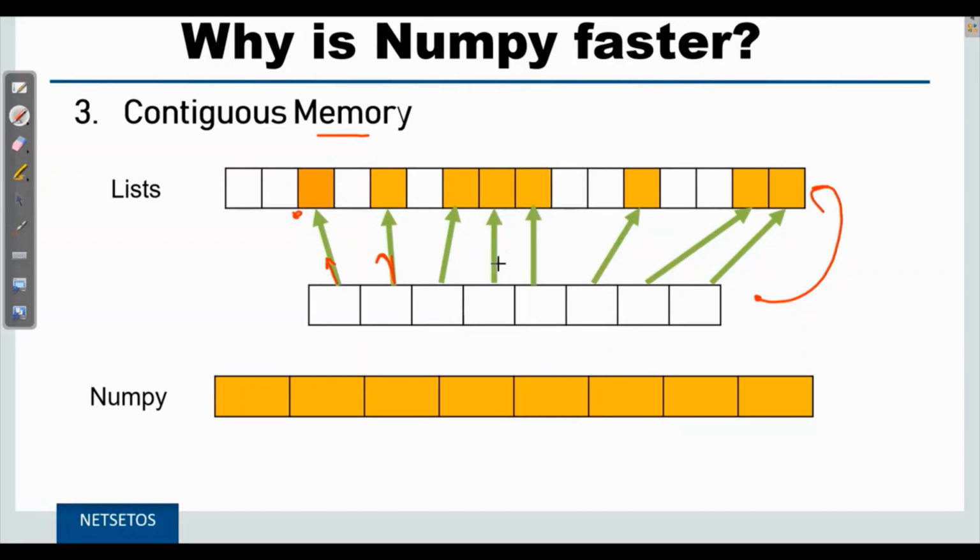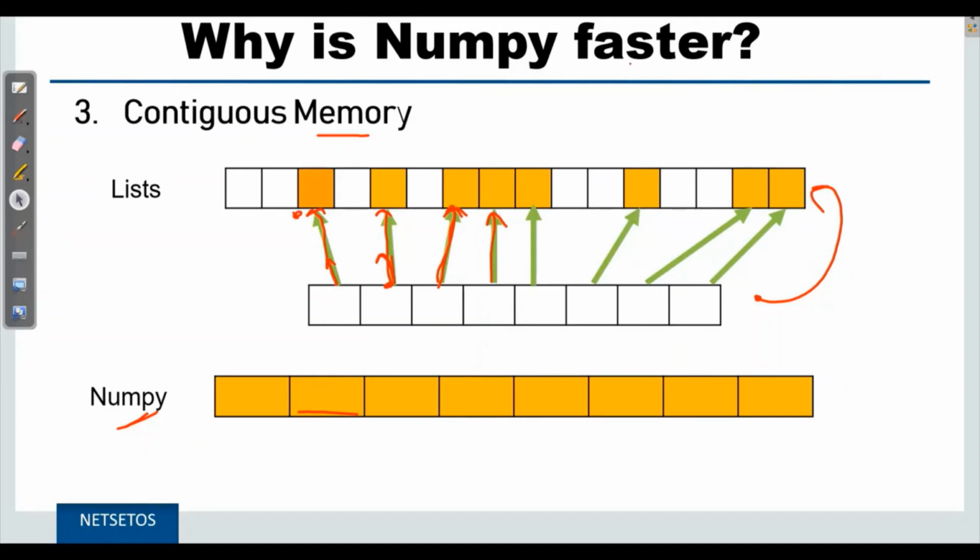As it is searching for the third one, then this second one will go to the fourth one and the third one will go to this. Similarly, it will go and search for its particular information. Whereas in NumPy, it uses memory efficiently one after the other, which makes it faster. So these are the reasons which make NumPy faster than a list.